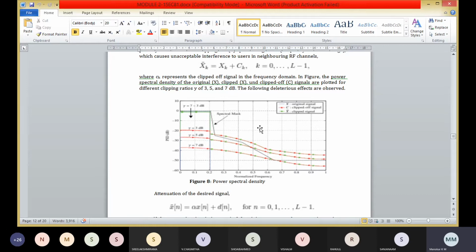Here the following deleterious effects are observed. The first one is the clipped off signal ck is strikingly increased as the clipping ratio is lowered from 7 dB to 3 dB.